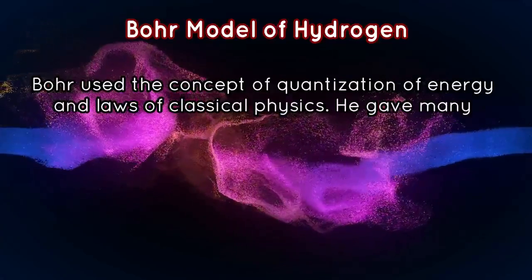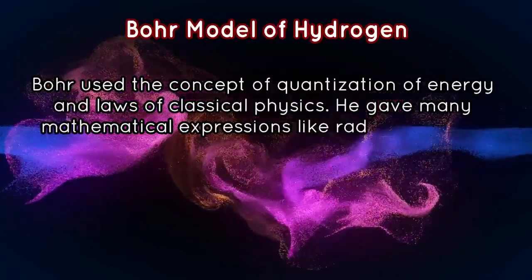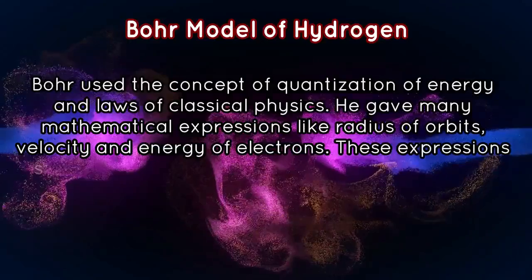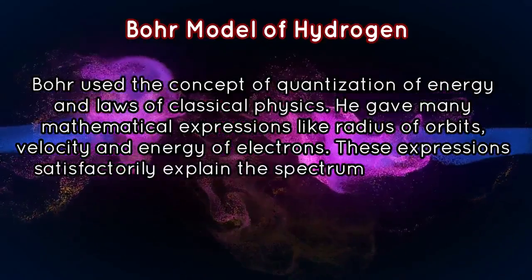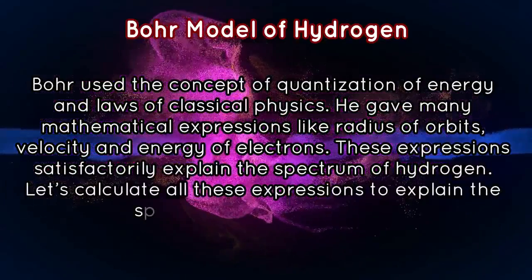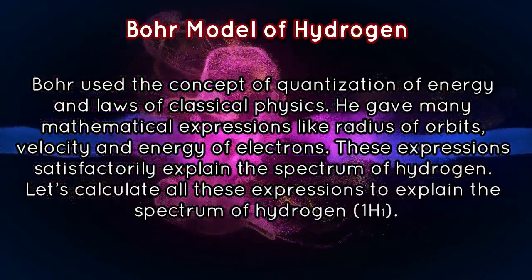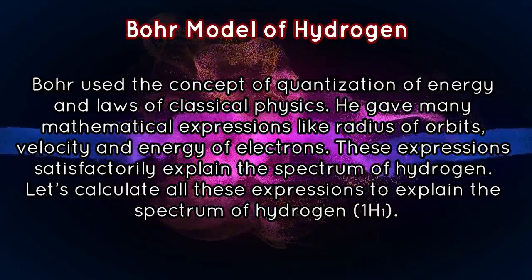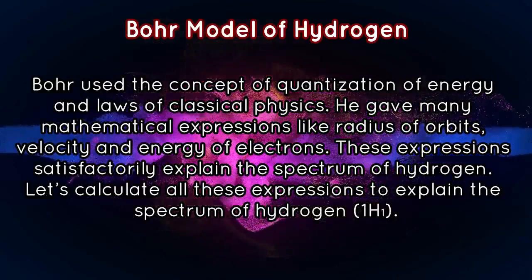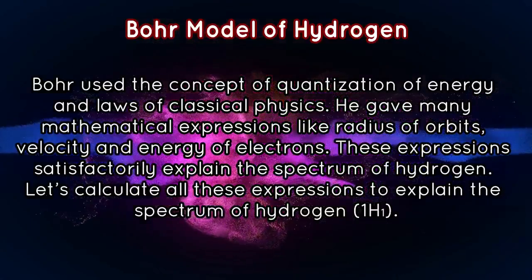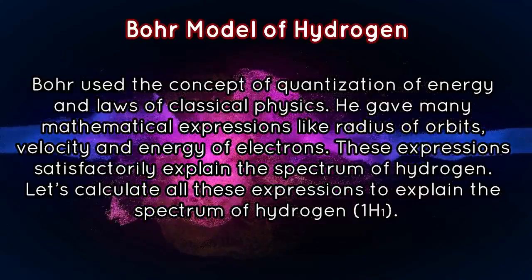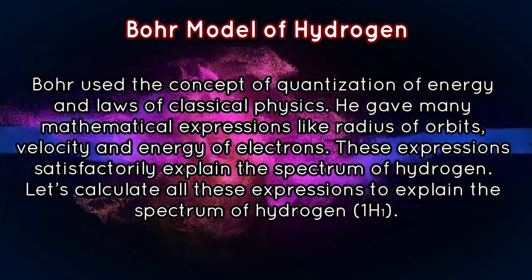And it was also at par with the other laws of classical physics, right? And Bohr was easily able to explain the line spectrum of hydrogen. Basically there are two terms, one is band spectra, another is line spectra. Initially it was said that the spectra were single lines, but gradually when more powerful microscopes came, it was found that the single line was nothing but a combination of different energy states, which were actually called bands, right?